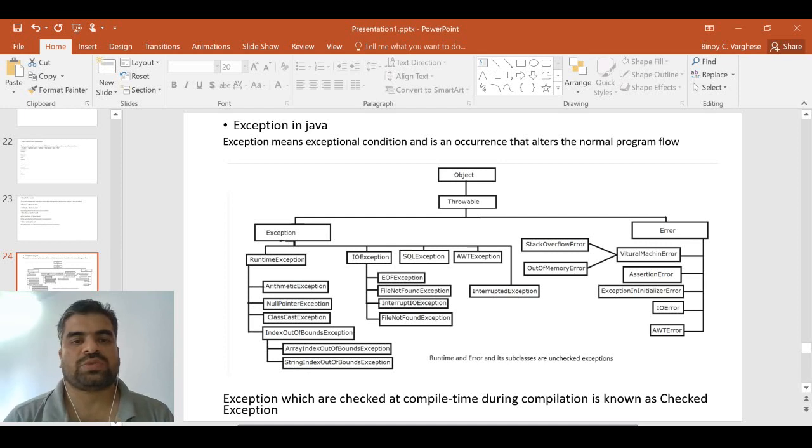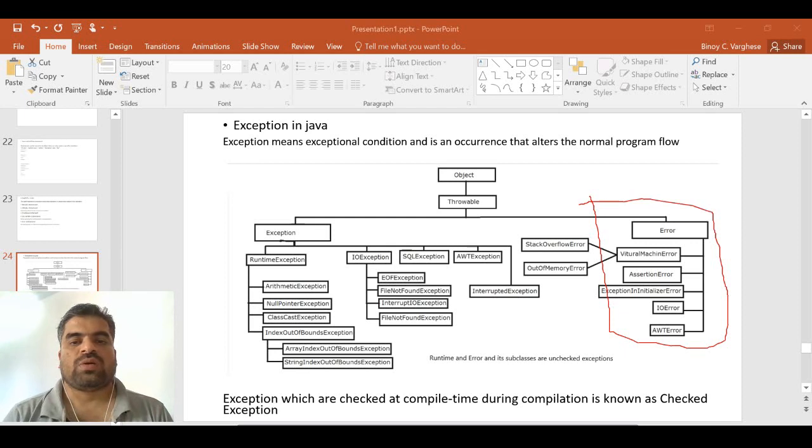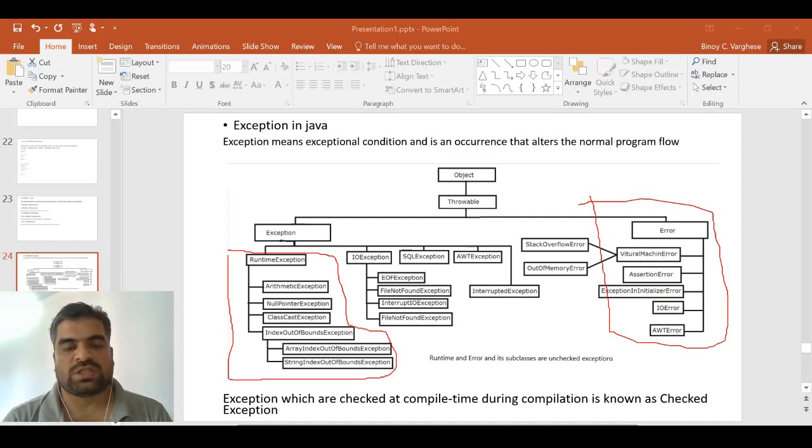The other side, Exception, is again divided into multiple classes: RuntimeException, IOException, SQLException, and AWTException. The RuntimeException is again divided into multiple classes: ArithmeticException, NullPointerException, ClassCastException, etc. IOException is also related to that. Further, these are divided into two categories. As marked here, the marked section are called unchecked exceptions, and the other category comes under checked exceptions.